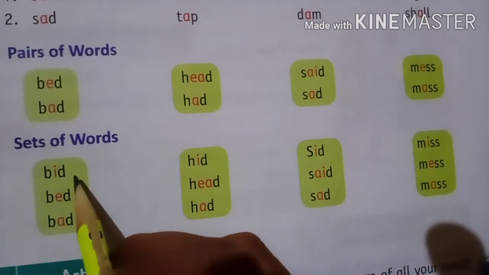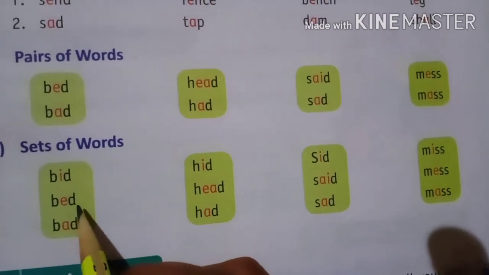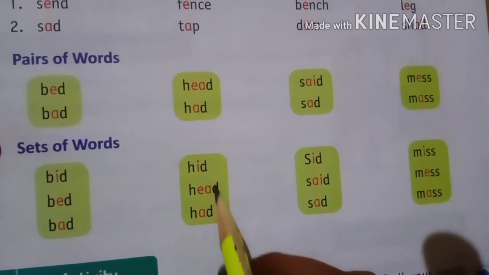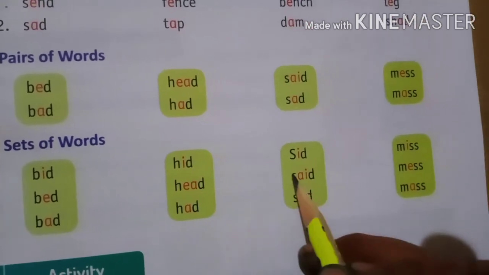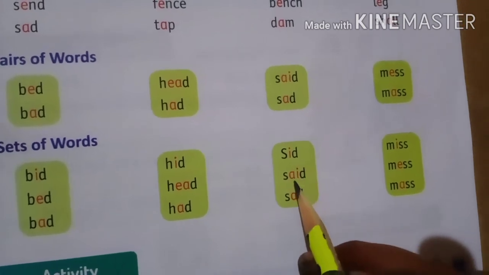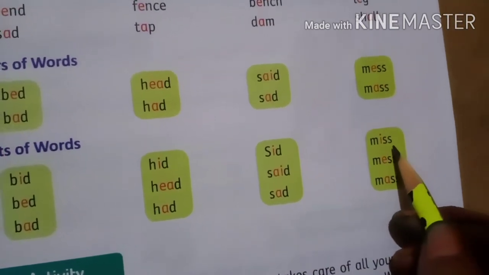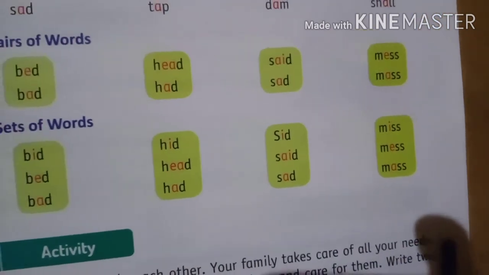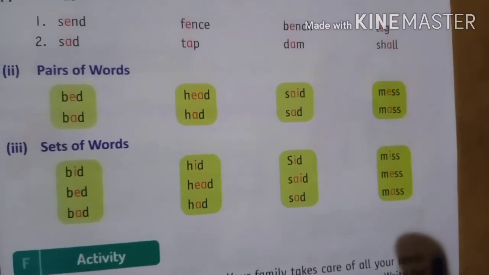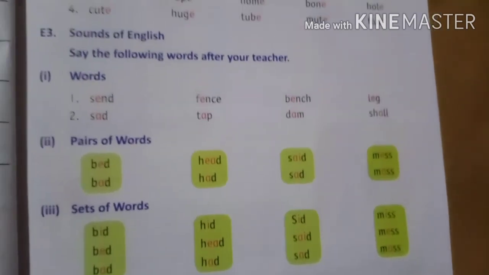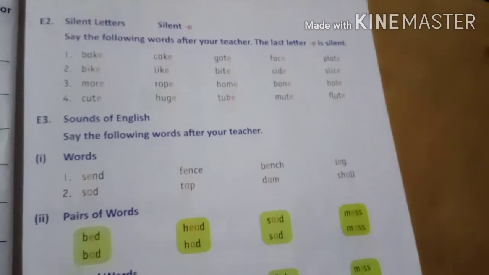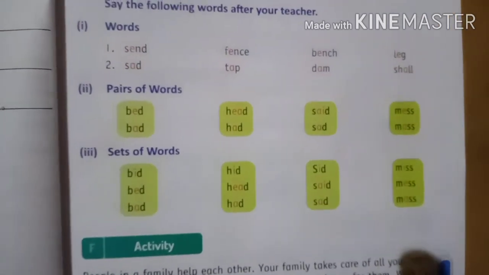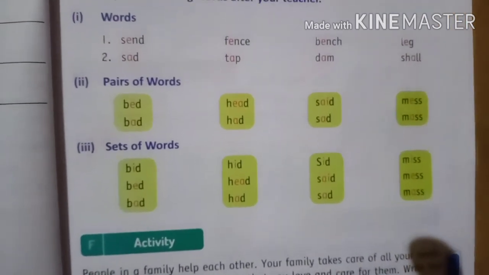Set of words: bib, bed, bad, hid, head, add, sid, said, sad, miss, mess, mass. These are the sets of words, pairs of words and silent letters. So now your textbook work is completed. Thank you.